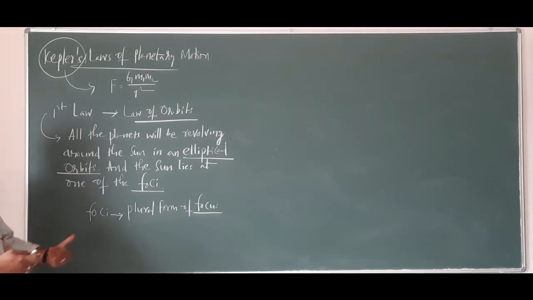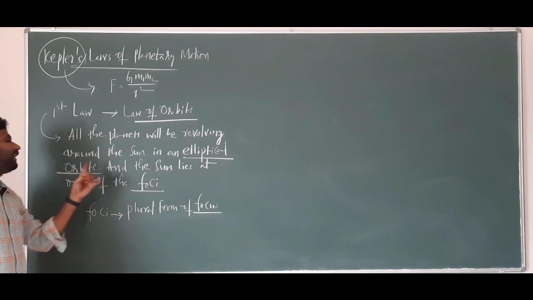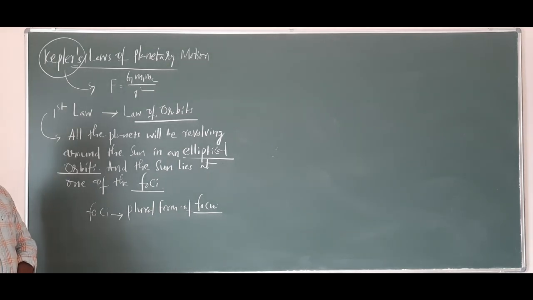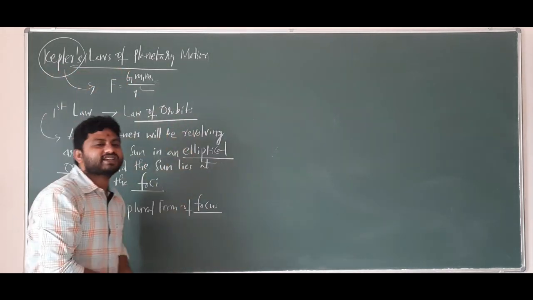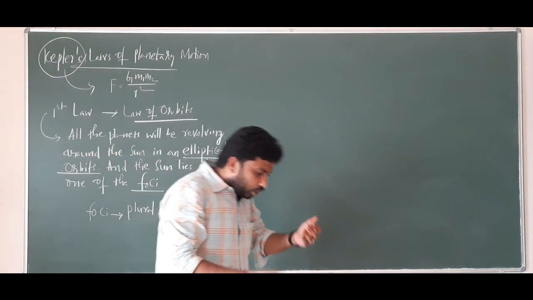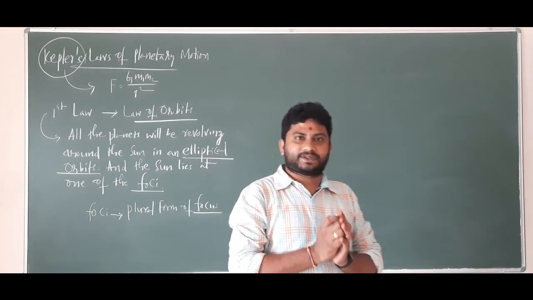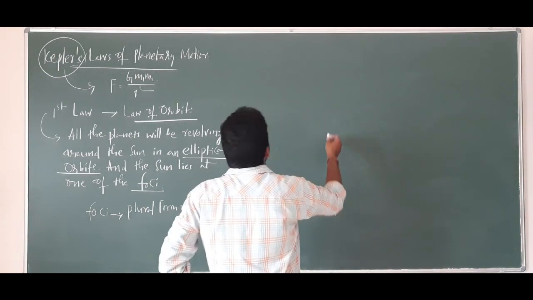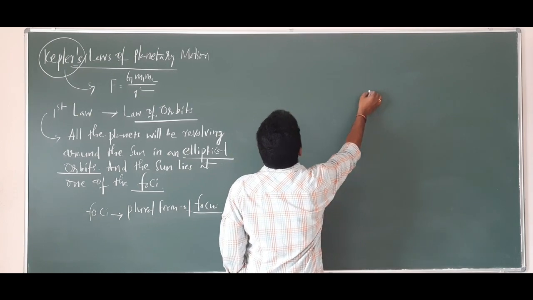Here we are going to concentrate on these 2 terms, elliptical orbit and foci. First, what is this elliptical orbit? You should know some basics related to the ellipse. So the ellipse is of this shape, which you all know.